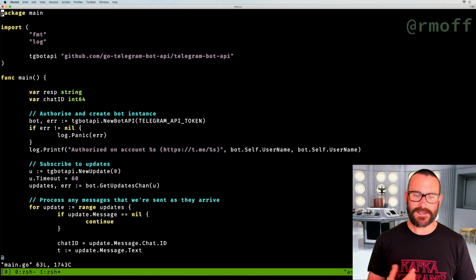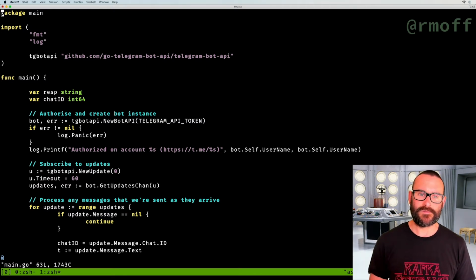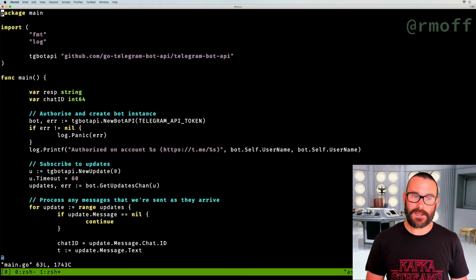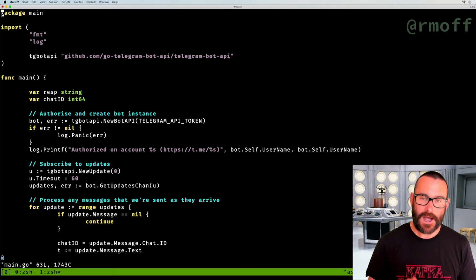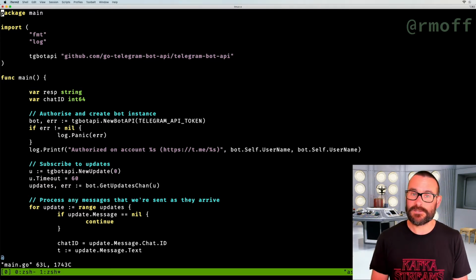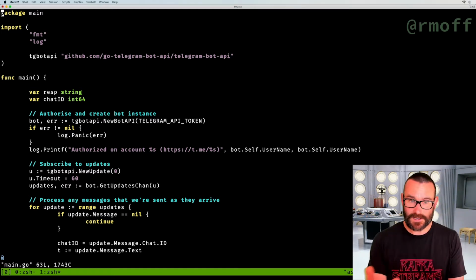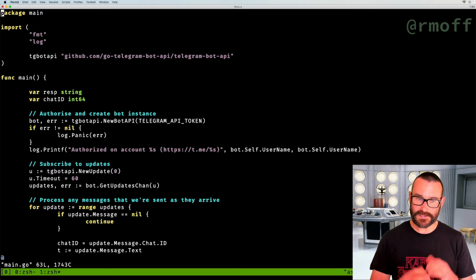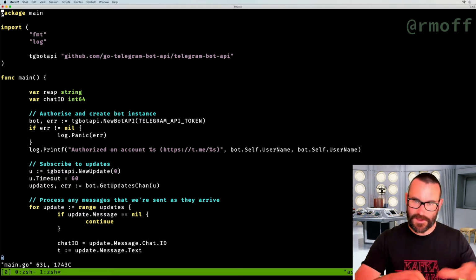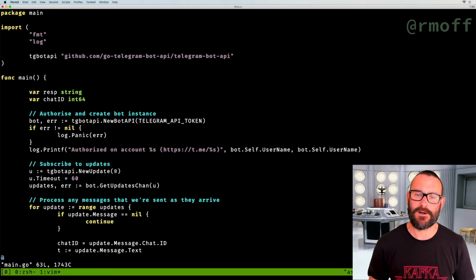So to start with, let's have a look at the bot itself. The Telegram API is very nice to work with, and I've got this simple example here that I'm going to show you. I'm using Go, partly because it's been a project of mine to learn it recently, and partly because that's the example I have to hand. In this example, this is just for the Telegram bot itself. We're not doing anything car parky yet, we're just looking at the Telegram bot.